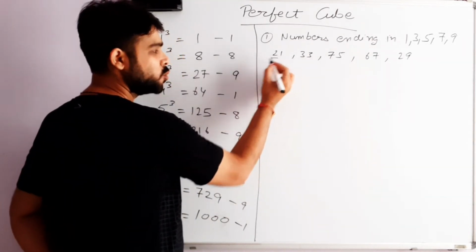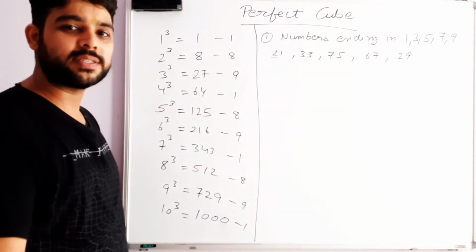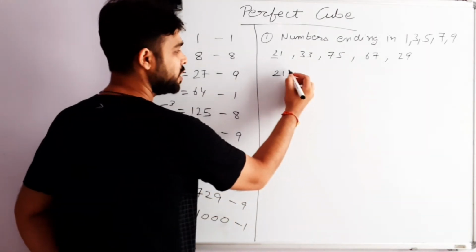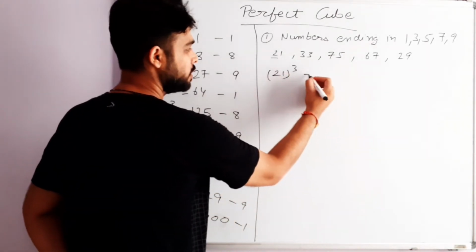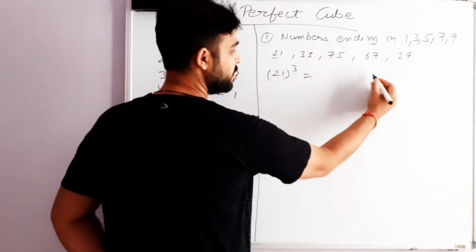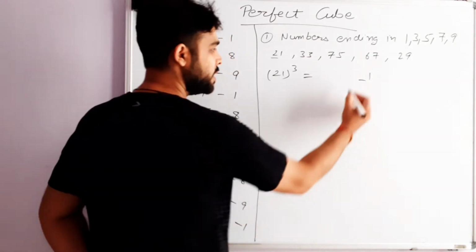The second last digit is 2 in this case, so the answer will also have the second last digit as even. For example, if you are finding the cube of 21, then the last digit of the answer will be 1 and the second last digit will be an even number.